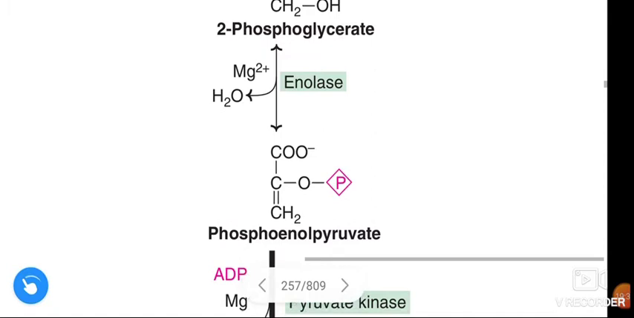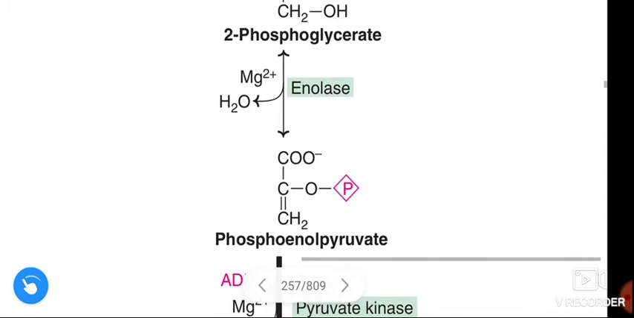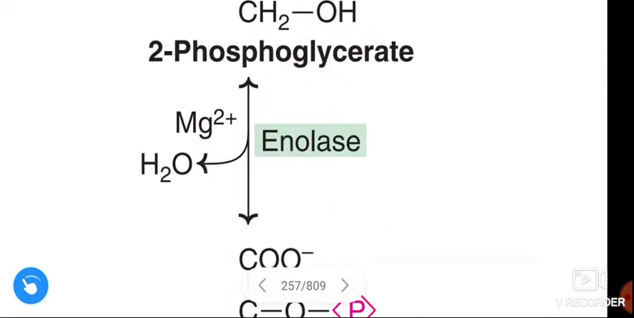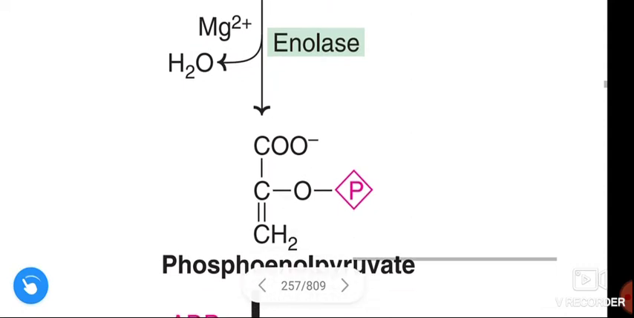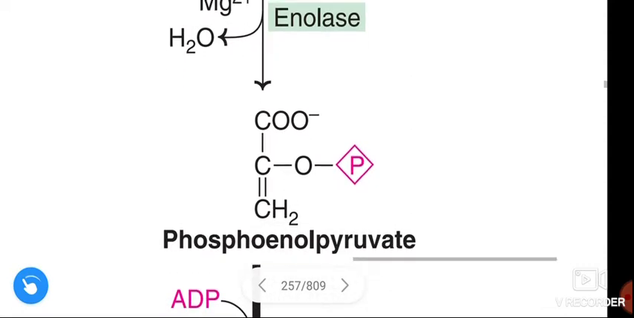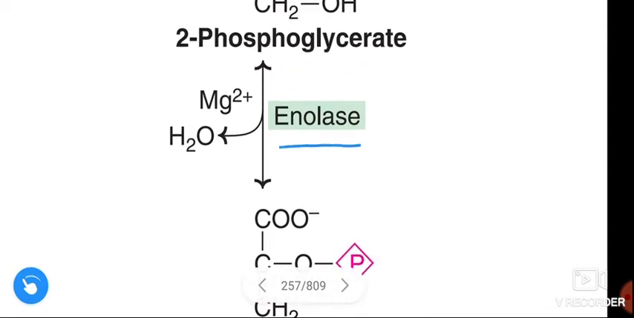2-phosphoglycerate is converted to phosphoenol pyruvate in the presence of the enzyme enolase. This reaction is dependent on magnesium ion, and one molecule of H2O is released.